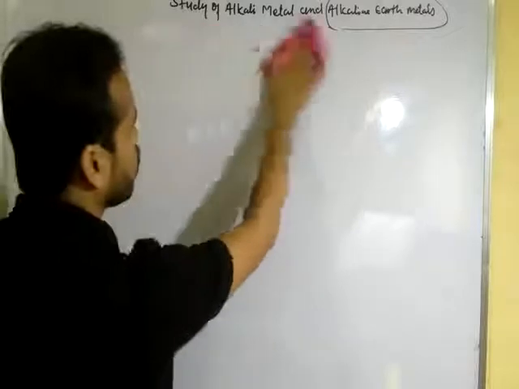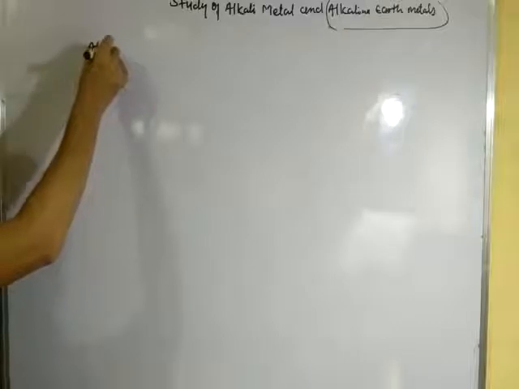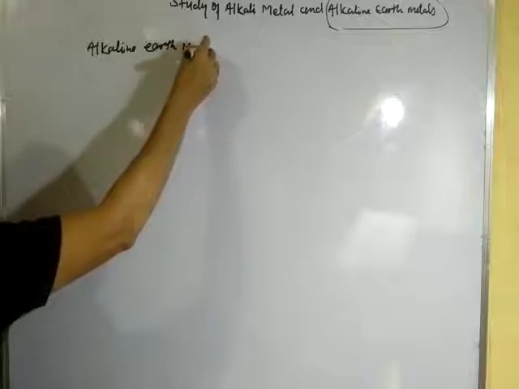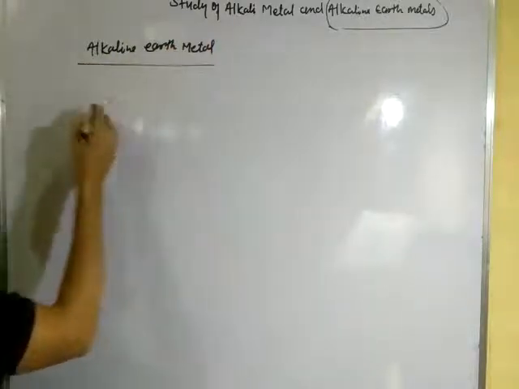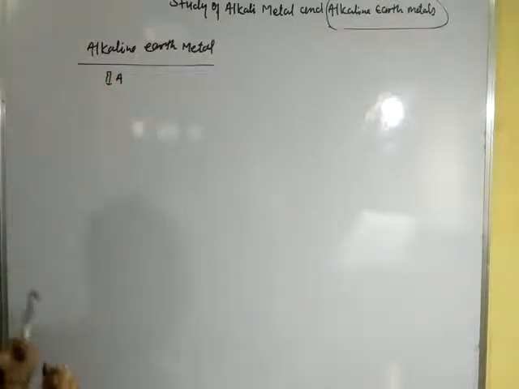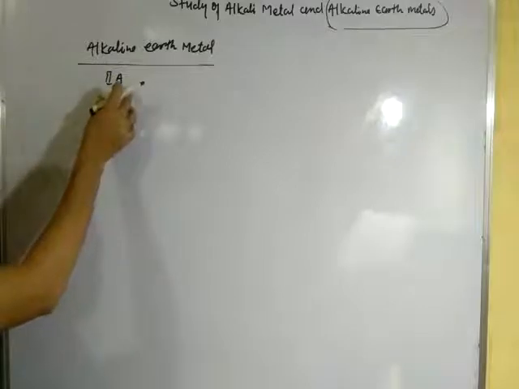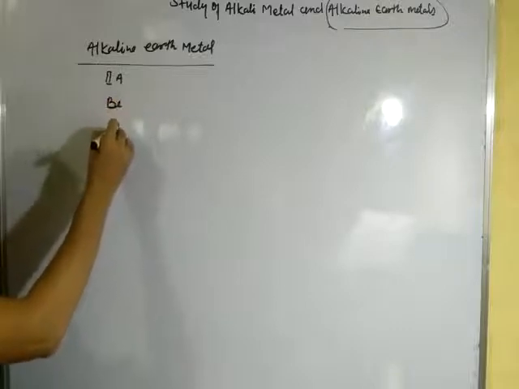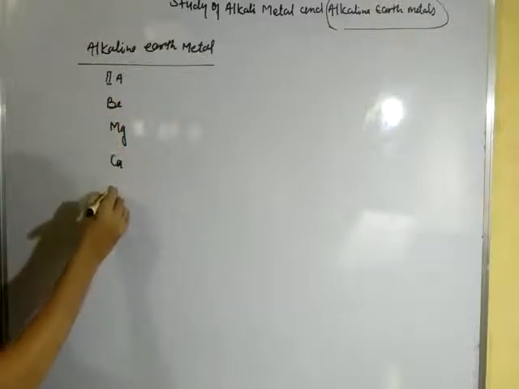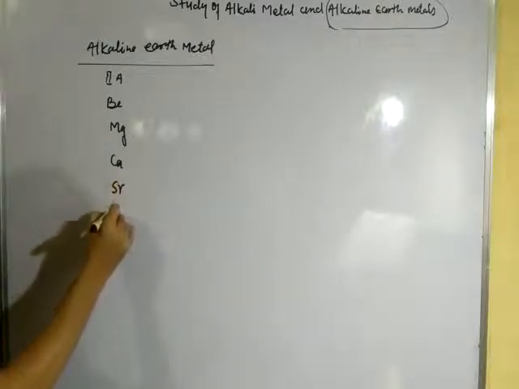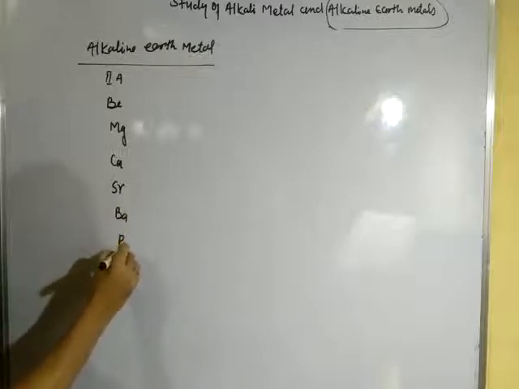Alkaline earth metals are known as second A elements, and the elements belonging to second A group are beryllium, magnesium, calcium, strontium, barium, and radium.